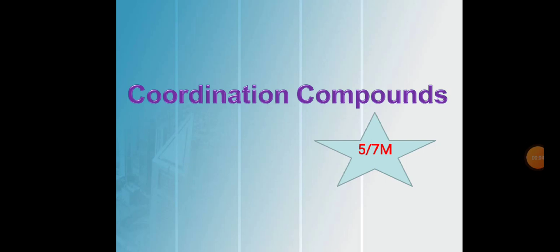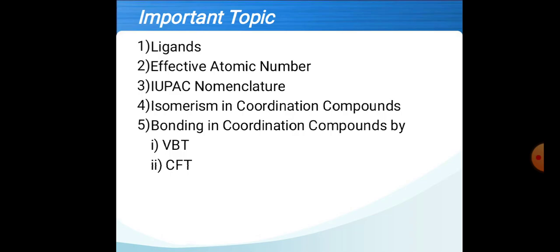In this video we will study about coordination compounds. The weightage of this chapter will be 5 marks, and with option 7 marks. The very important topics in the coordination compounds are: first one is ligands. In this we should know the definition of ligand and classification of ligand. There will be question on definition and classification.